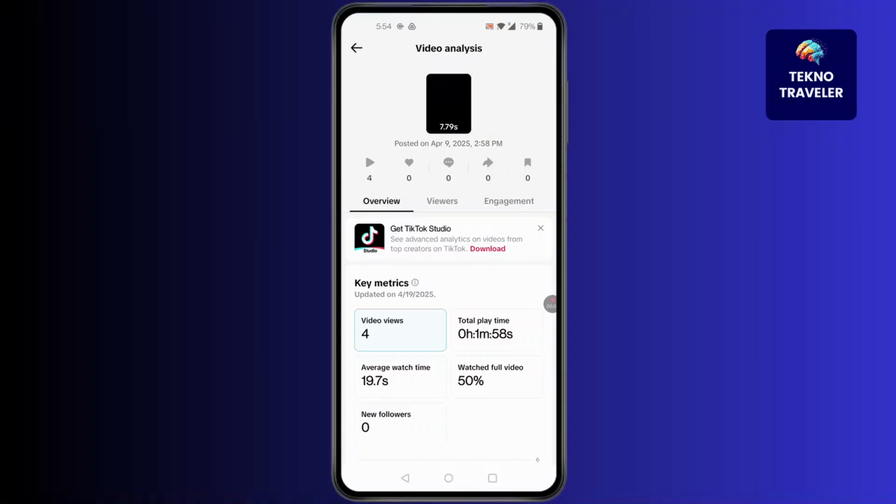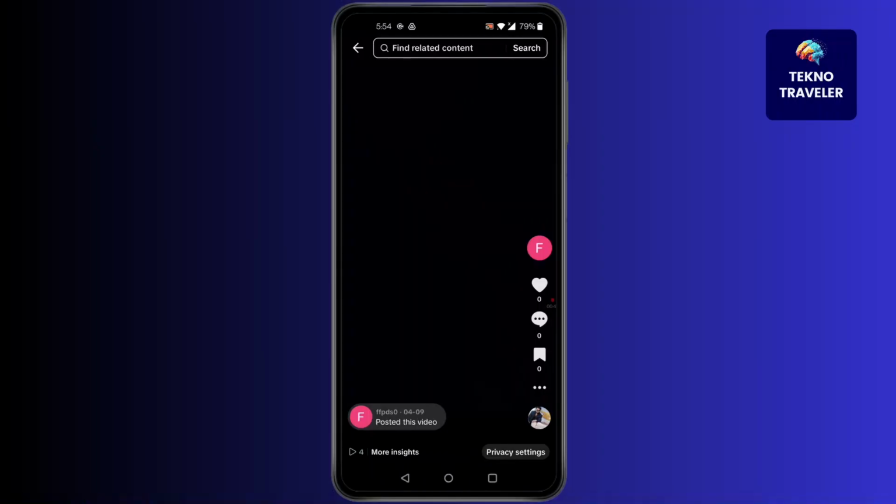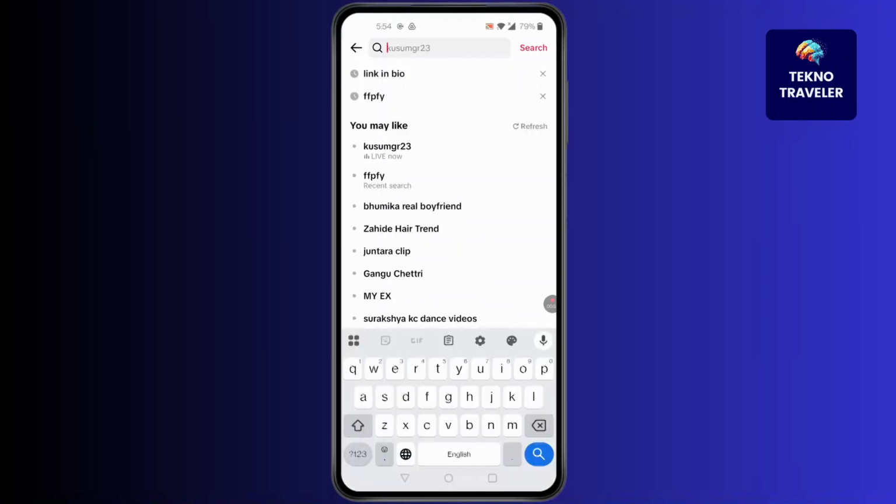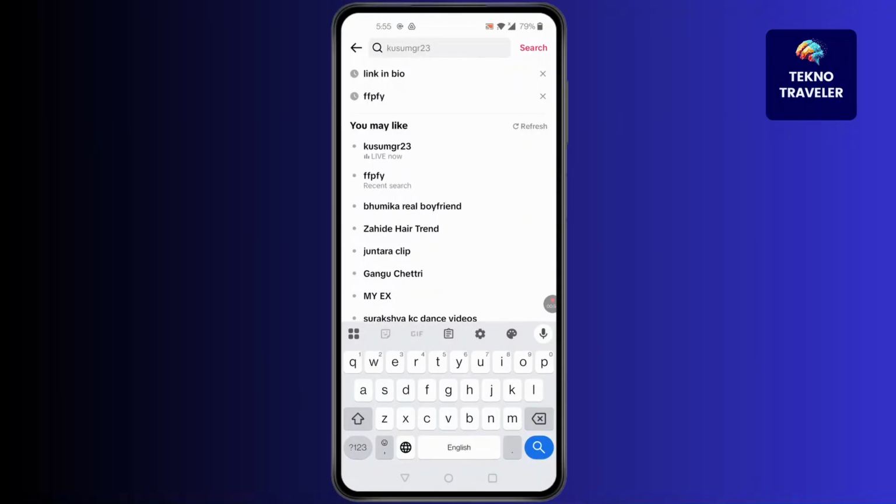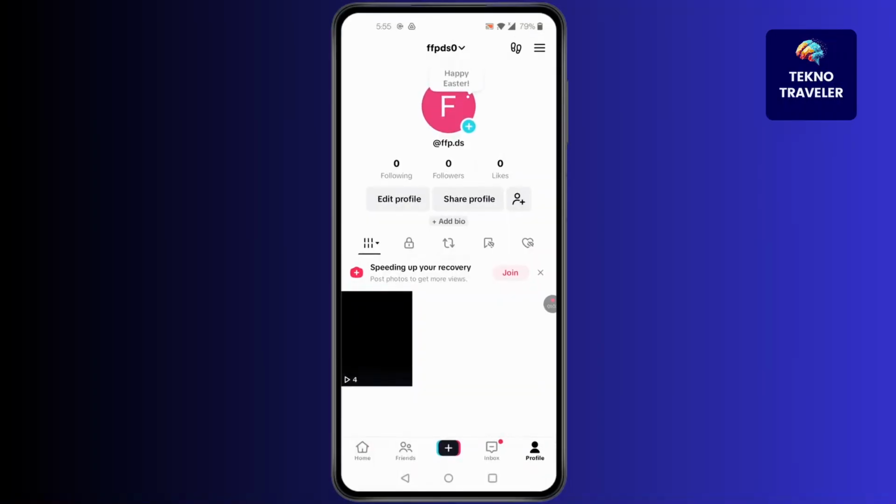But what you can do is simply go back to your search bar, open your search bar on TikTok. After you open your search bar, simply search what you added in your video, the same caption in here. The person may be copying you and shared your TikTok with the same caption. After you search with the same caption, if you find that, that's good for you. And the answer is no, you cannot see who shared your TikTok video exactly.